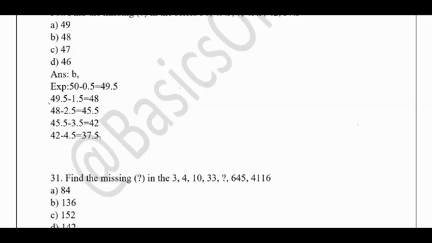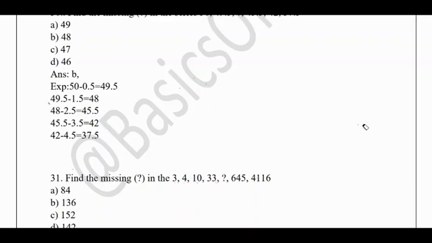I've also given the explanation, you can see. Find the missing number in the given series. So you need to see what series has been followed here. So let us see now. For the series 3 and 4, first you need to check the difference. So 1, 6, 13, but here I am not getting any kind of similarity in the series. So I will drop this difference logic.